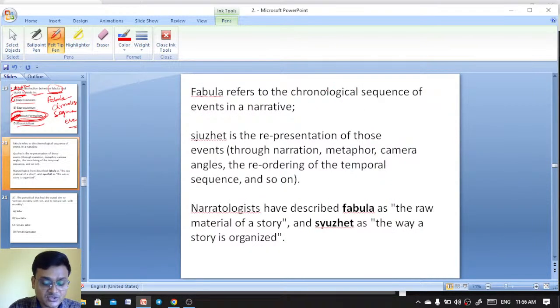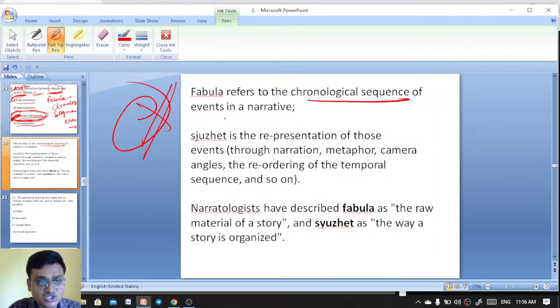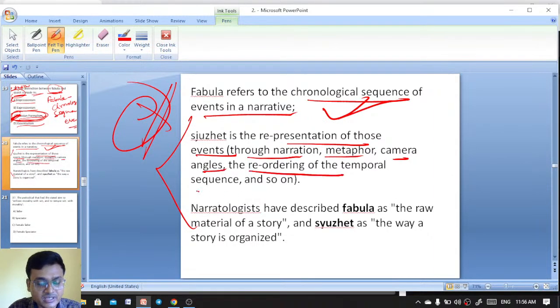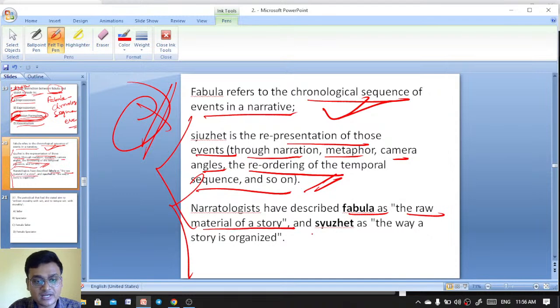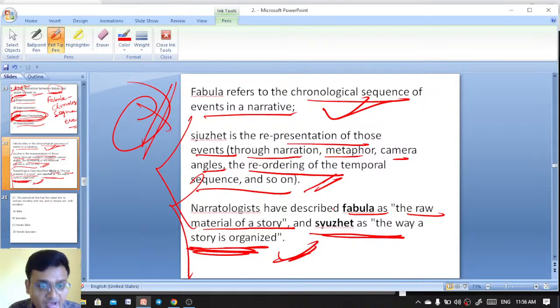So here the fabula is referring to the chronological sequence of events in a narrative, whereas sujet is the representation of those events through narration, metaphor, camera angles, and reordering of the temporal sequence, and so on. Narratologists have also described fabula as the raw material of the story, and sujet as the way the story is organized. Fabula, the raw material of a story, the chronological sequence of events in a narrative.